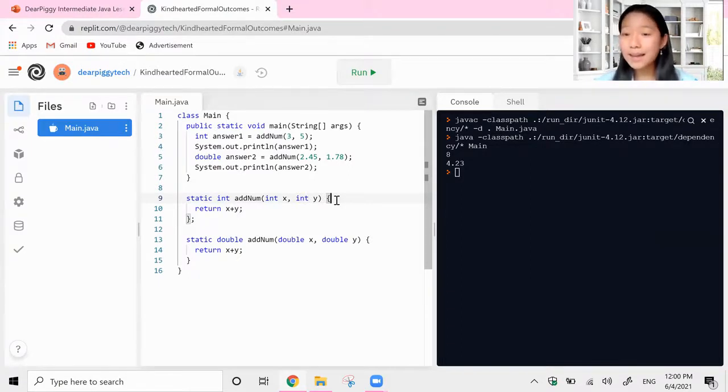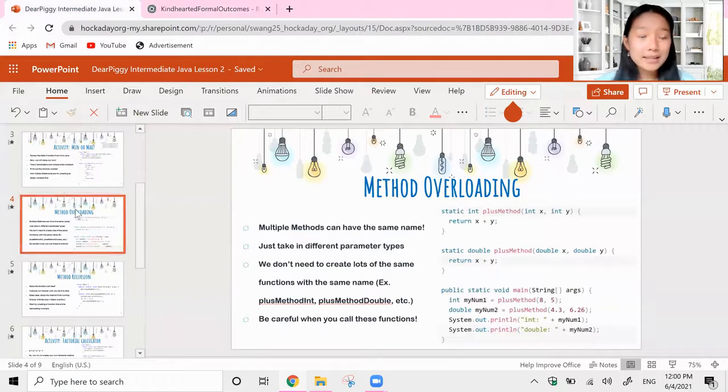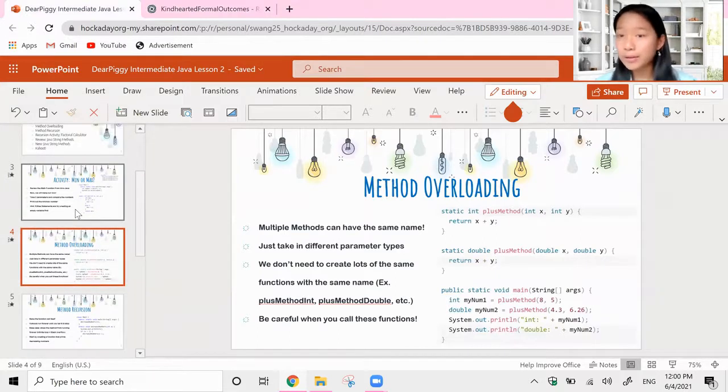Okay, so that's basically it for our method overloading function. Remember, method overloading is when you overload a function, right? You have multiple functions that have the same name, okay?